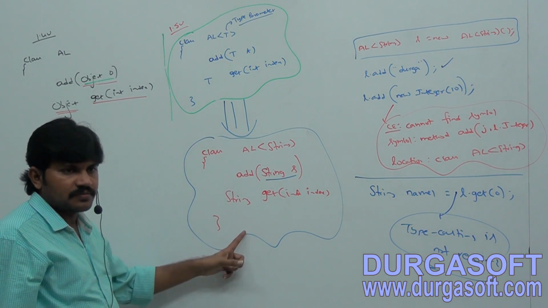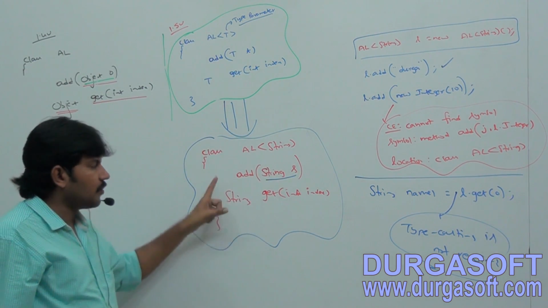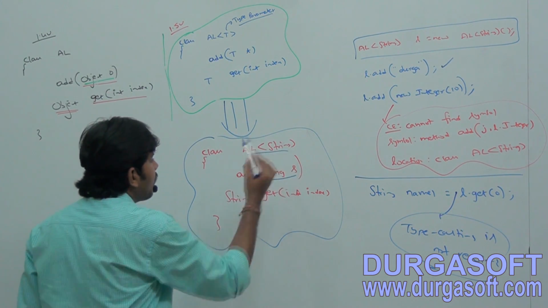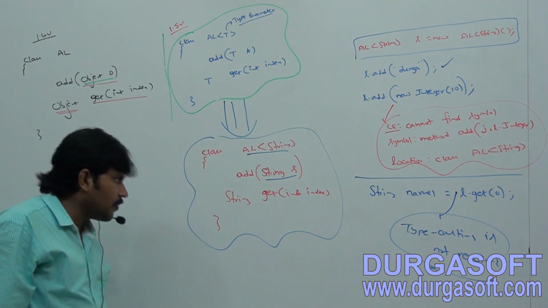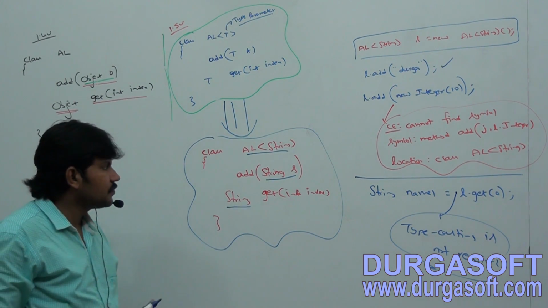Okay, take this one. Every T will be replaced with what type? String type. Add class array list of string. Next, add method can take string type as the argument. The return type of get method is a string type.